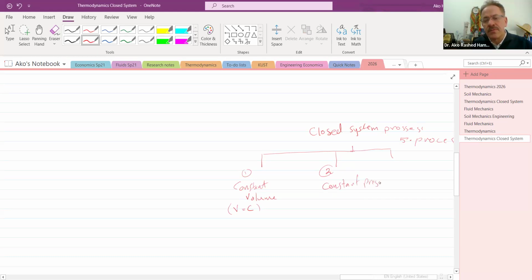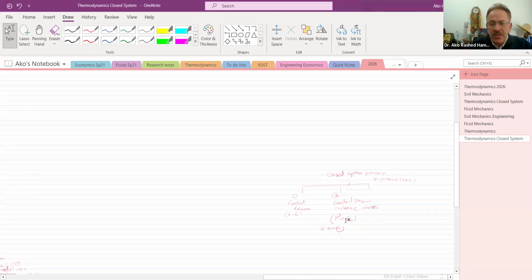pressure, isobaric process. Isobaric process describes when the pressure is constant from one state to another state. While we have state 1 and state 2, for any change between those two states, there will be what we call an isobaric process.